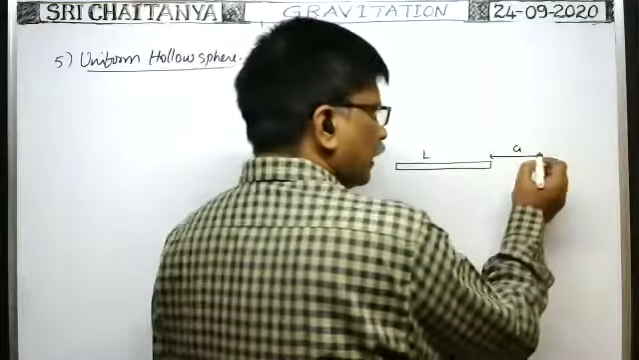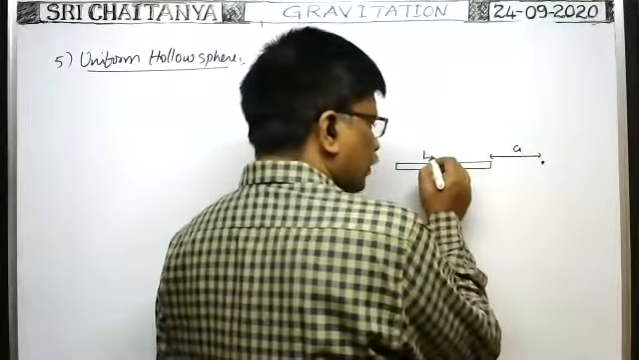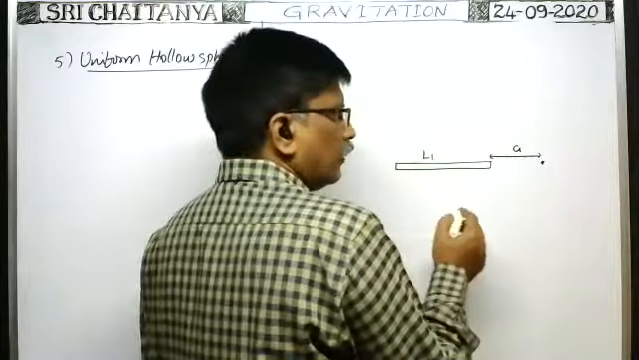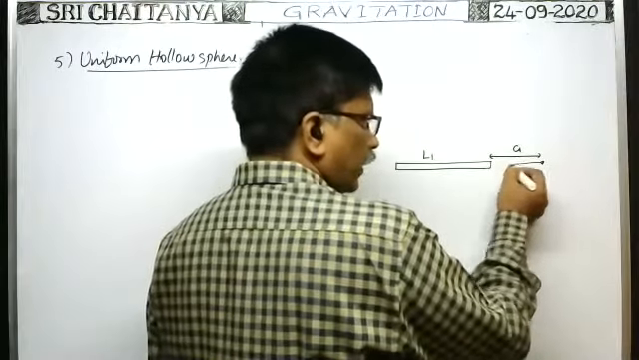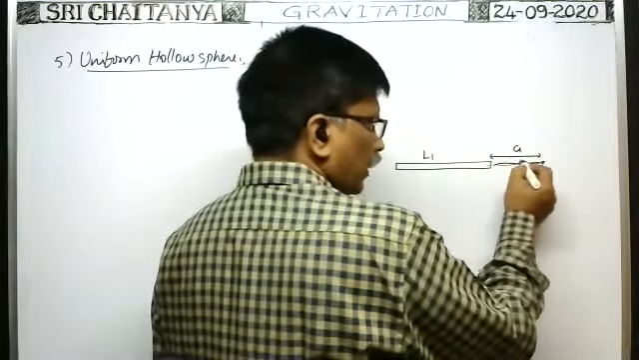Here, what is the direction of that intensity of gravitational field due to this first rod? Suppose this length is say L1. What is the intensity of gravitational field at this point? That is towards the rod only, no? In this direction we have, no?